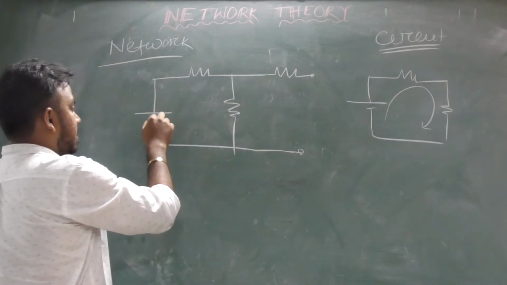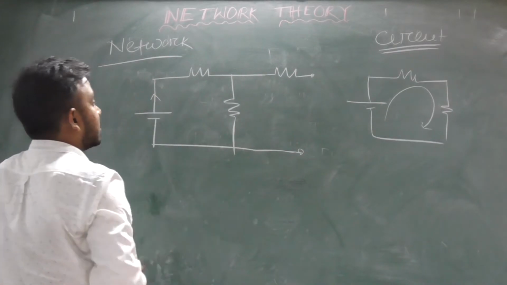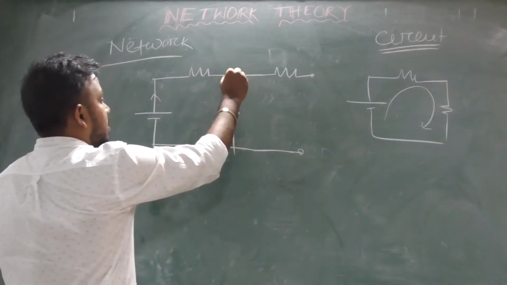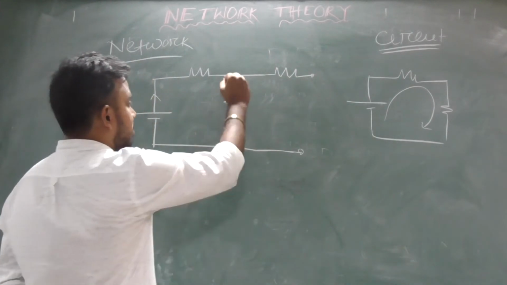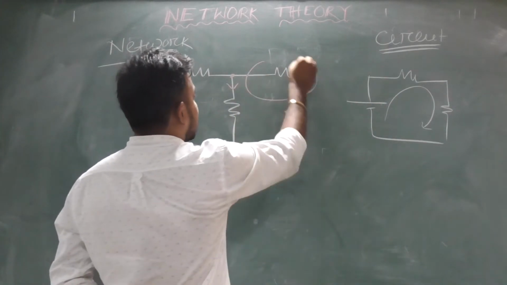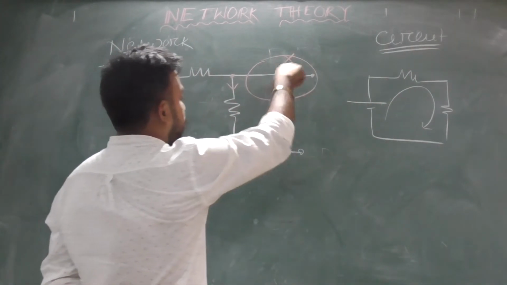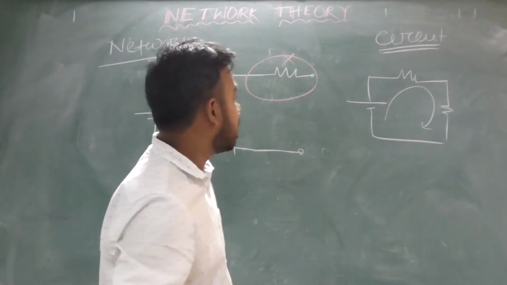This is a battery, this one is positive, this one is negative, so obviously current will flow in this direction. Here it is an open path, so current won't flow in an open path. So there is no current flowing through these elements. This is the basic difference between network and circuit.